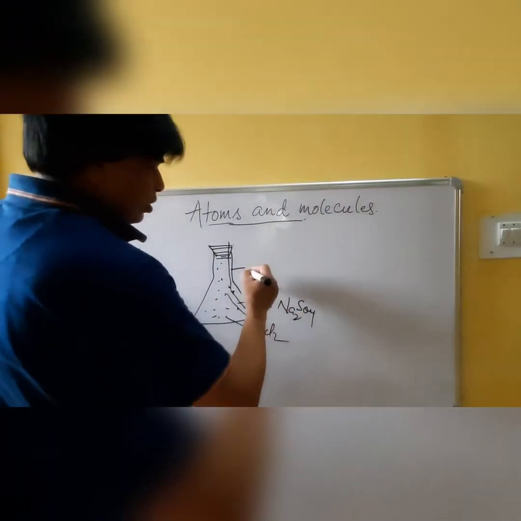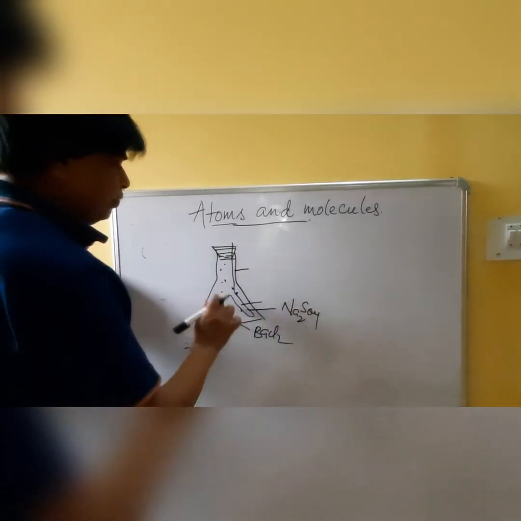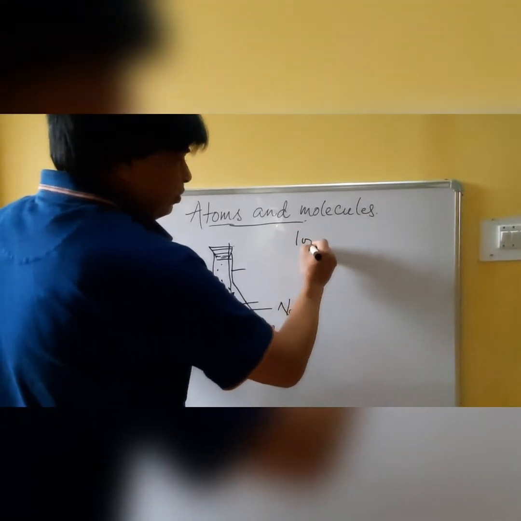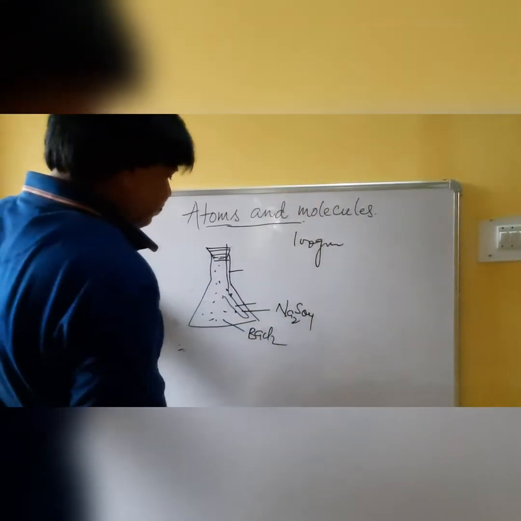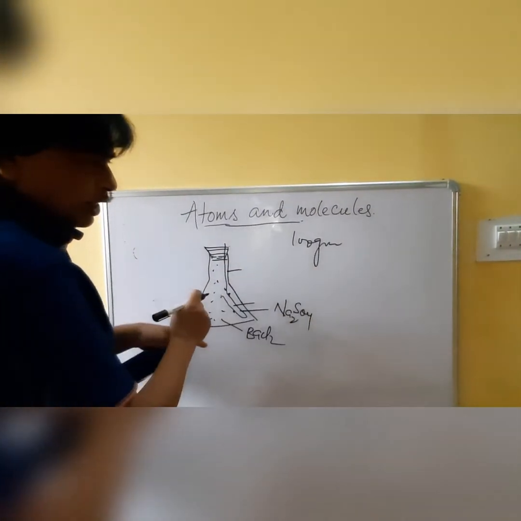Let's suppose the total weight of sodium sulfate, barium chloride, flask and test tube is equal to 100 gram. Now you have to tilt the test tube.